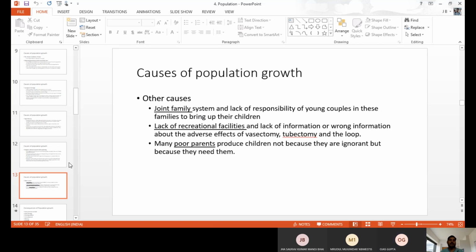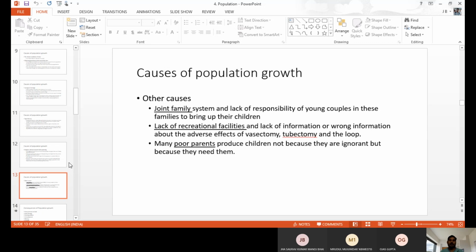They don't fear taking care of the children because relatives will take care of the child. If there are aunties, uncles, other relatives, grandparents, they will take care, feed, and spend time with the child. So because of joint family, the young or eligible couples do not fear producing more children.